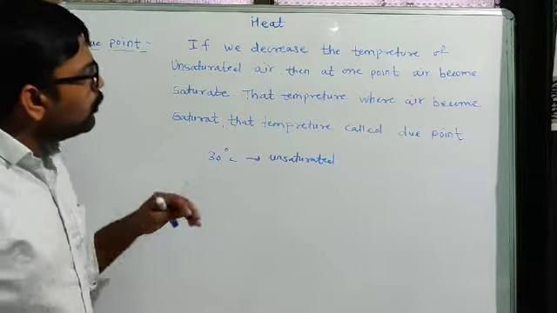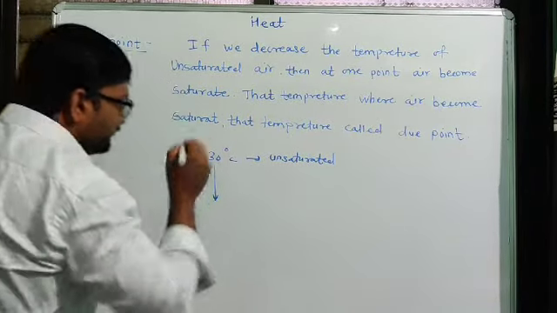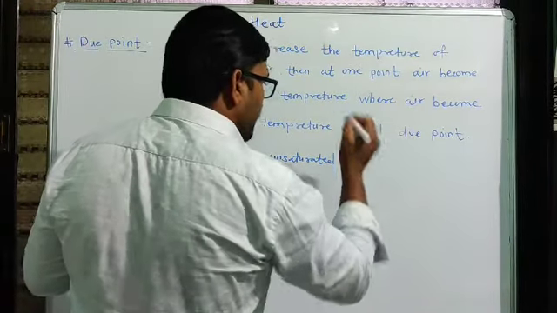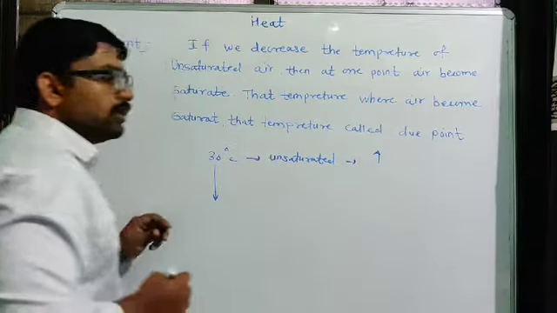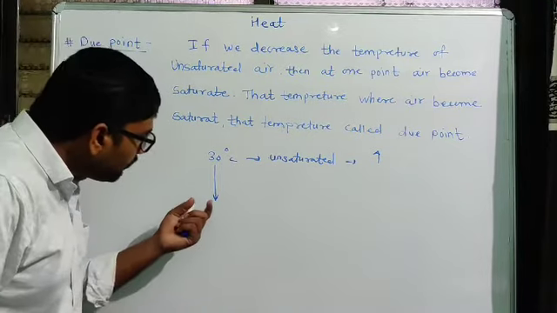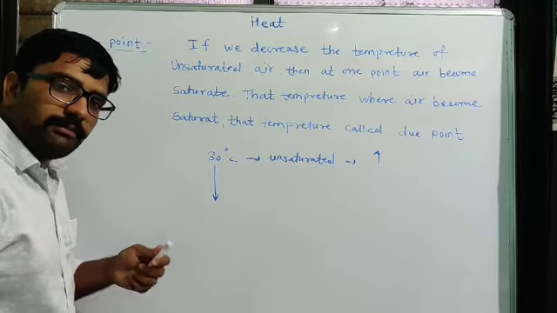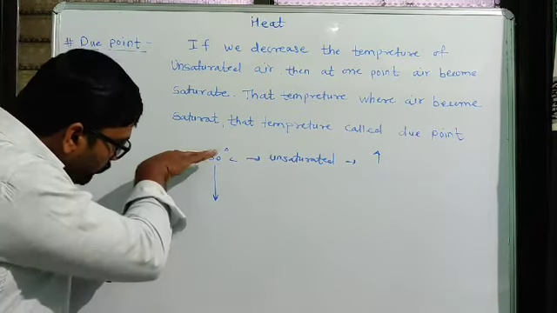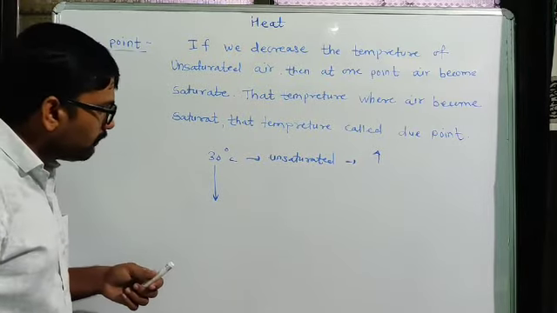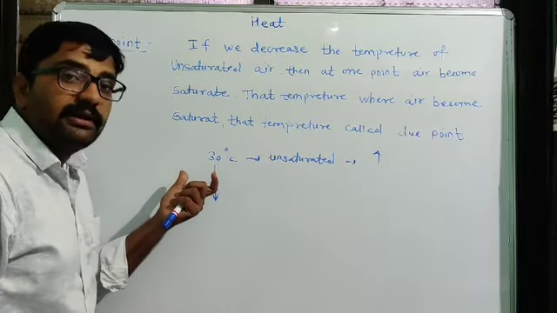If we decrease the temperature of this air, we know that as the temperature is high, we need more water vapors, and as the temperature is low, the water vapor needed is very low compared to the high temperature. So some water vapors are present in that air at 30 degrees Celsius.